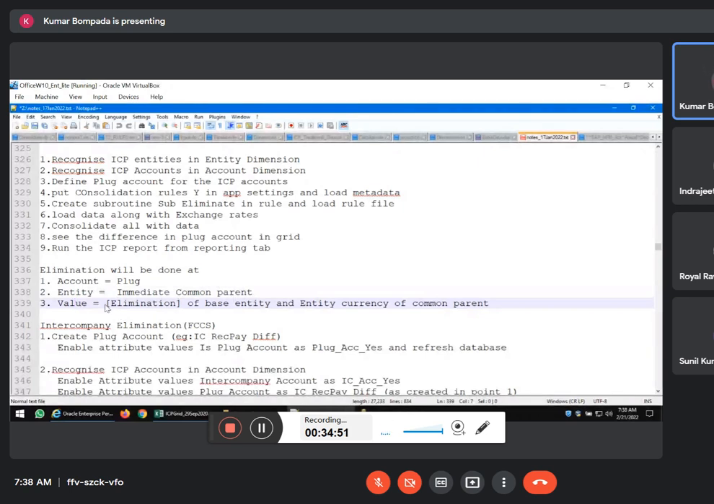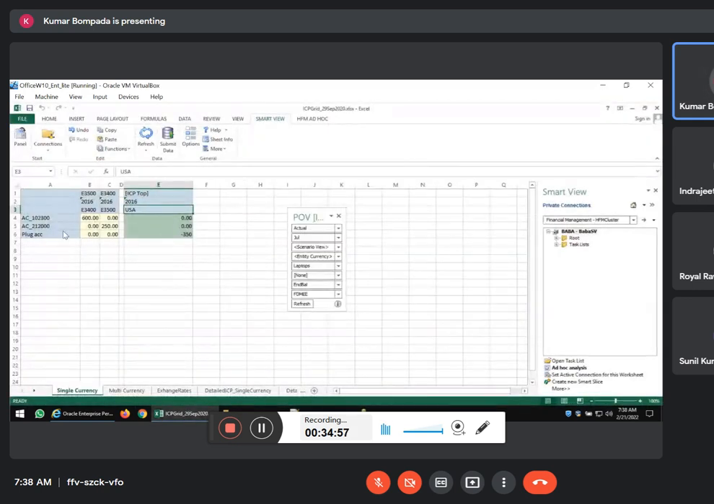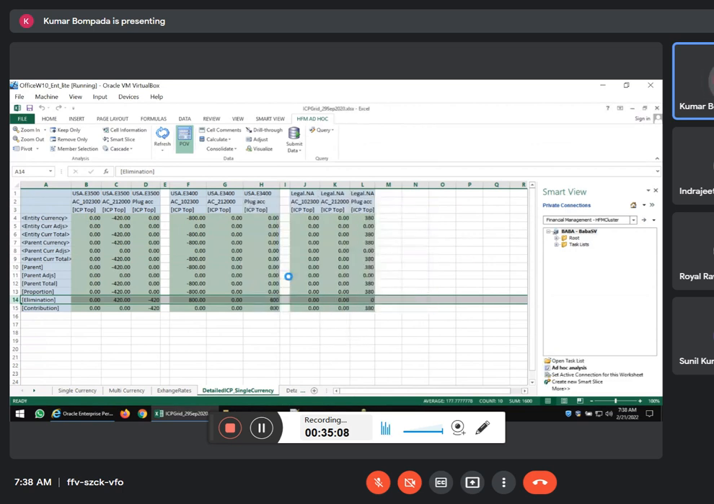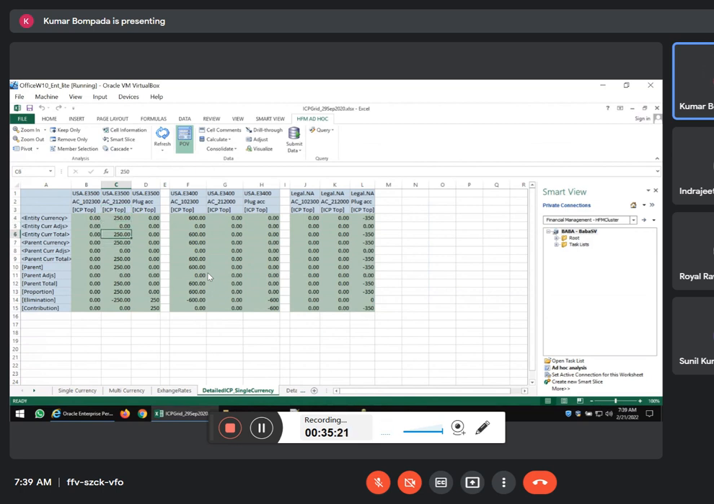So value dimension, elimination of base entity and entity currency of common parent. So for understanding this, right, see, where is the elimination here? Entity currency I have taken. But you have to understand this detailed ICP single currency grid, okay? So ad hoc analysis, reuse the sheet. See? Now see here. Yes, 3500. Yes, here 250. Yes. And 3400, 600. So here you can see this is the value dimension. Entity currency we entered the value here. So in the elimination it happened. See?